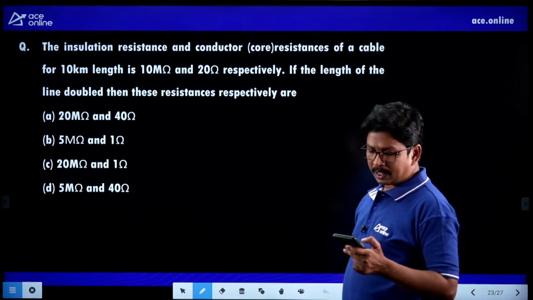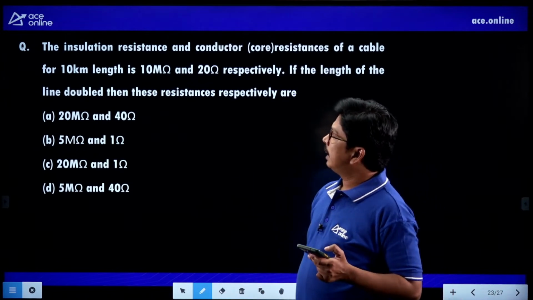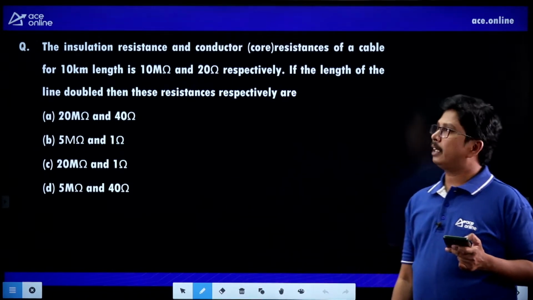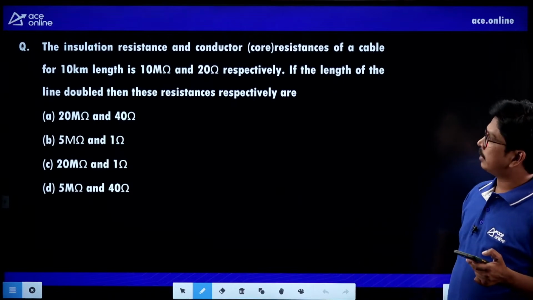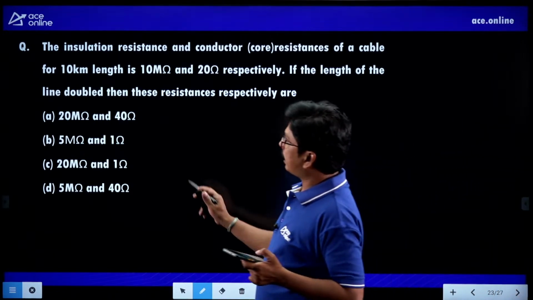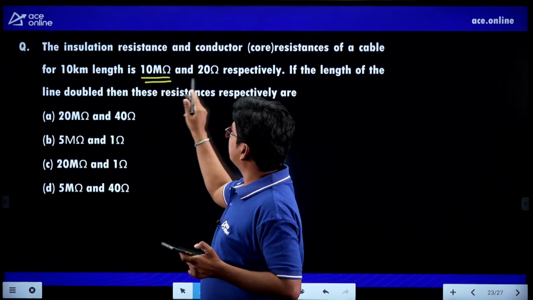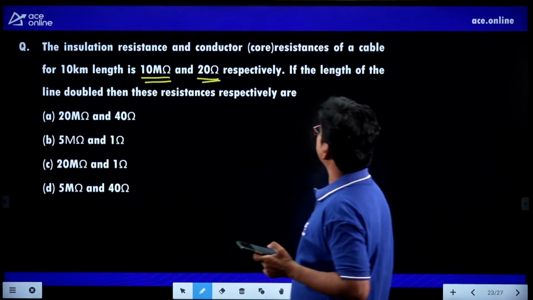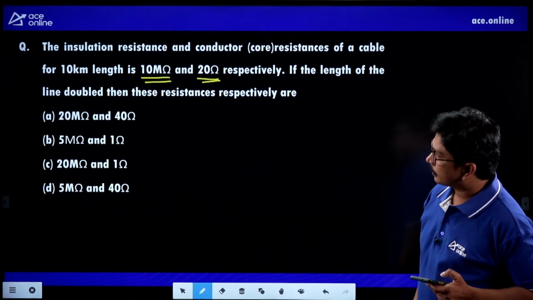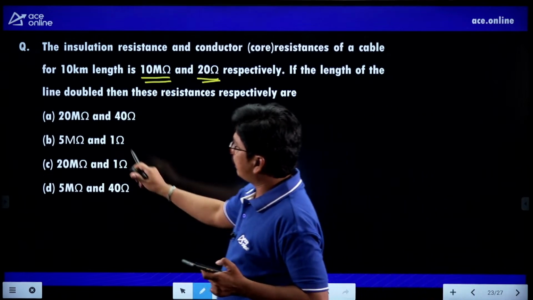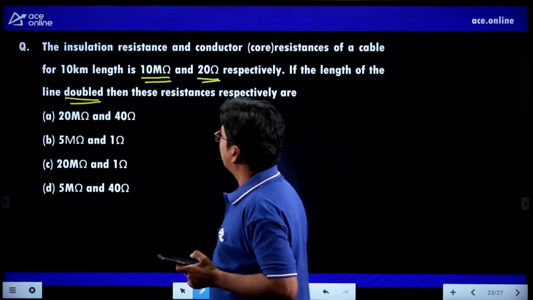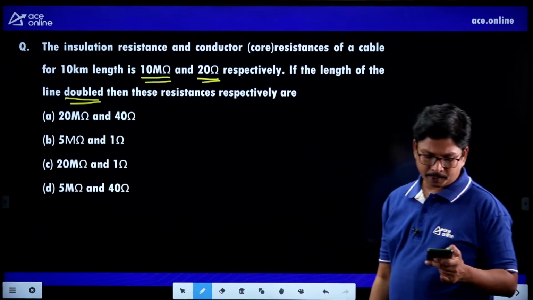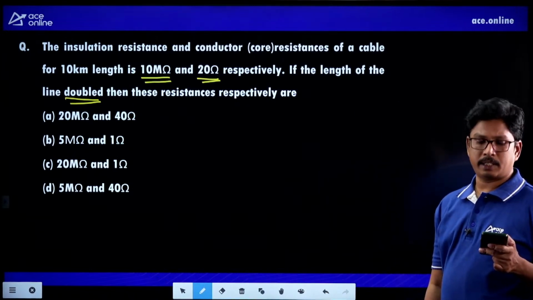It is with respect to cables. The insulation resistance and the conductor core resistance of a cable of 10 km length are 10 mega ohms and 20 ohms respectively. If the length of the cable is doubled, then what about the values of these resistances?